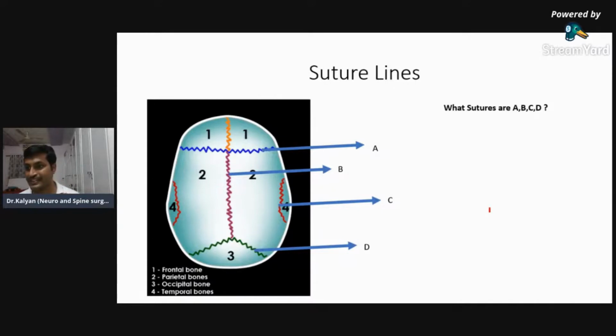A coronal, B sagittal. So Dr. Ankit and Dr. Human Mechanic, whoever may be, have answered this first. But I want every one of you to answer. These are really basics, but these are very important for you to learn this scan. So I won't mind waiting for every one of you to answer. I want 100% of you to answer it right.